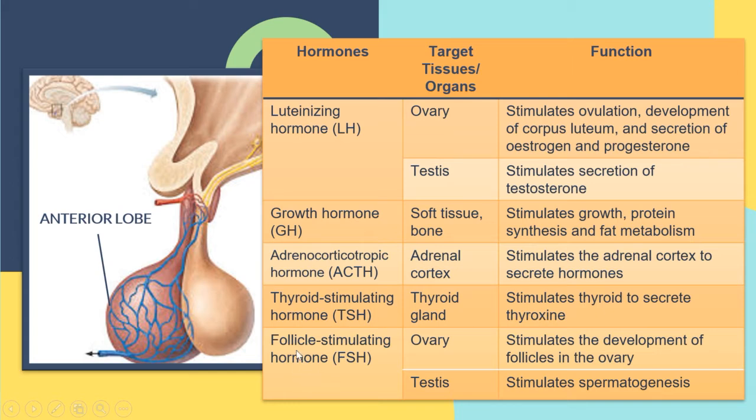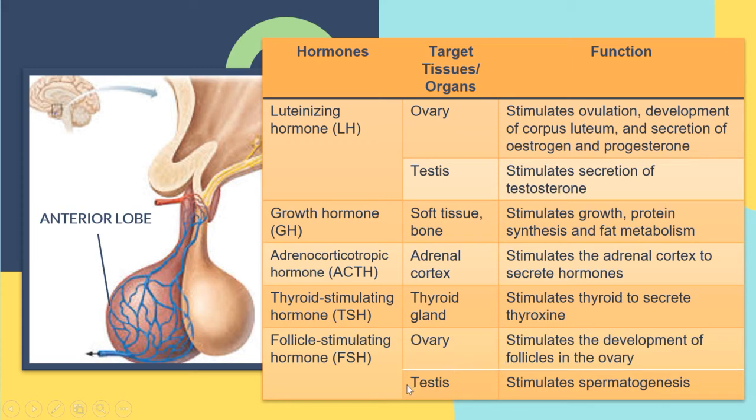And the last one refers to the follicle stimulating hormone, which is FSH. The target tissue is ovary and testis. So in the ovary, what is the function of the FSH? Stimulate development of follicles in the ovary. All of these hormones are very important, and we are going to discuss them more in the reproduction chapter.